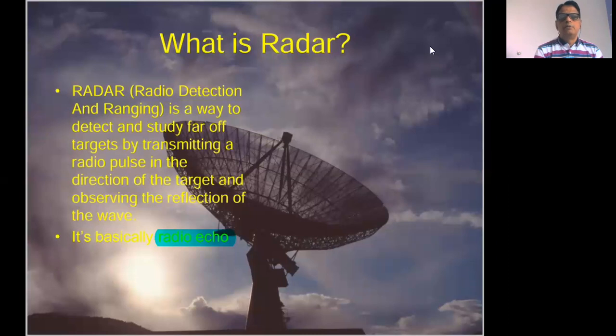And when this high power pulse strikes the surface of the object, it gets reflected back. By measuring the time difference between the transmitted pulse and the reflected echo pulse, we can determine the range of the target.